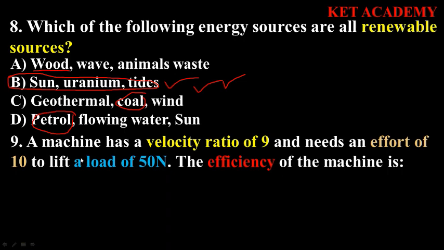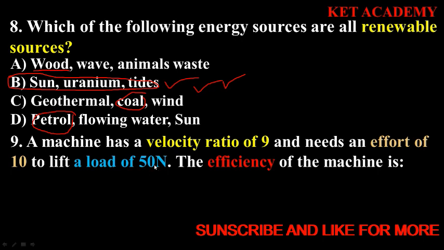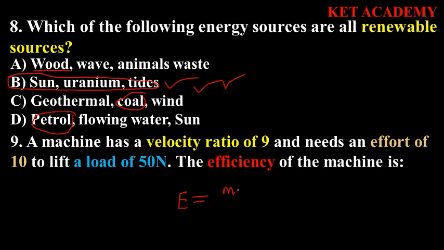Now question 9. A machine has a velocity ratio of 9 and needs an effort of 10 to lift a load of 50 newtons. The efficiency of the machine is, so we know that the efficiency of a machine is given as the mechanical advantage all over the velocity ratio. But we know that the mechanical advantage is equal to the load all over the effort. So the load that was given to us was 50 divided by the effort 10.